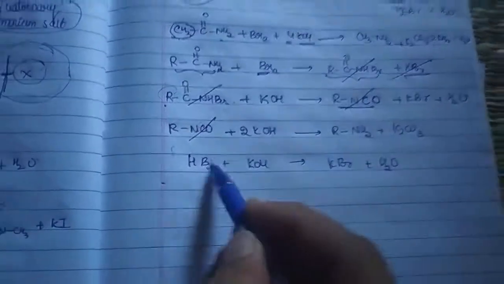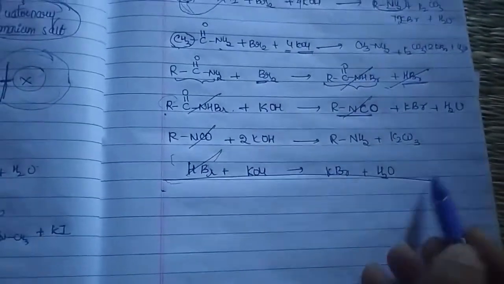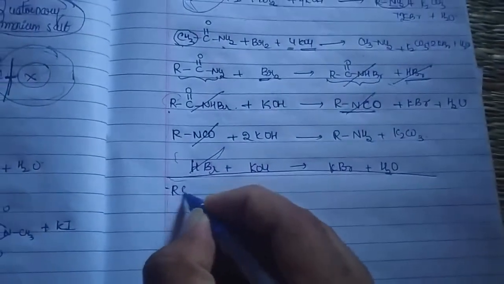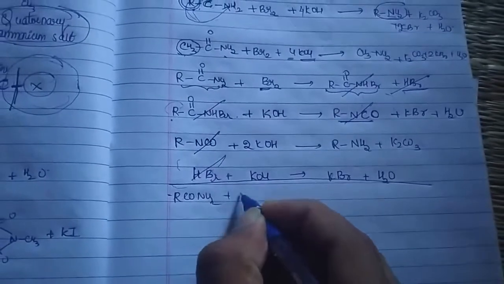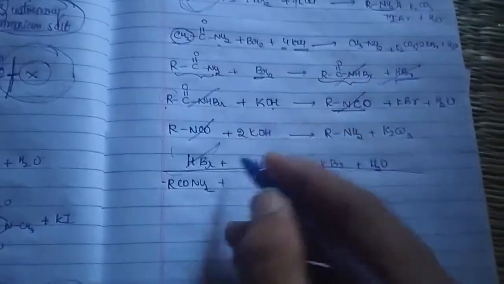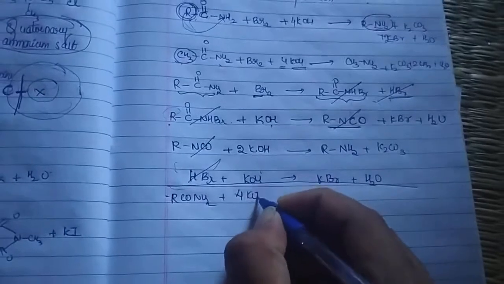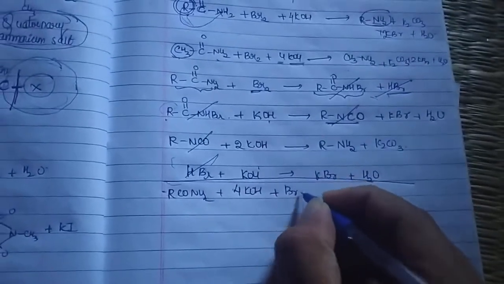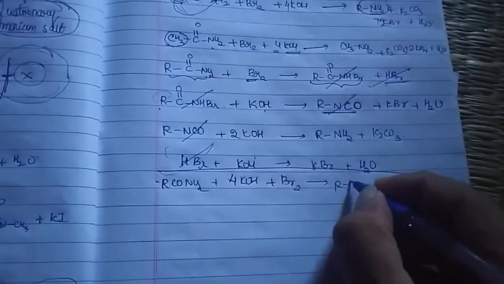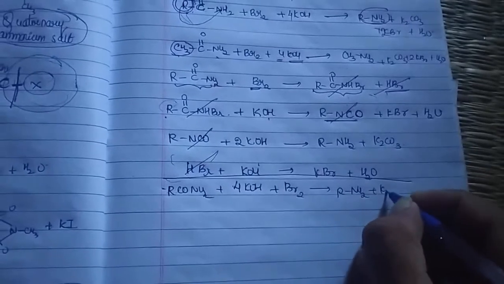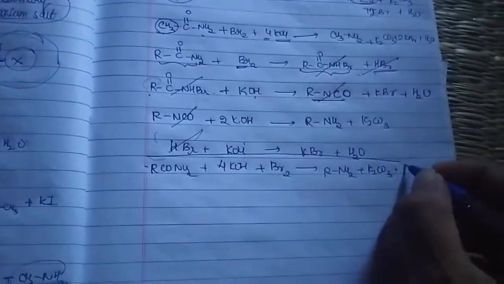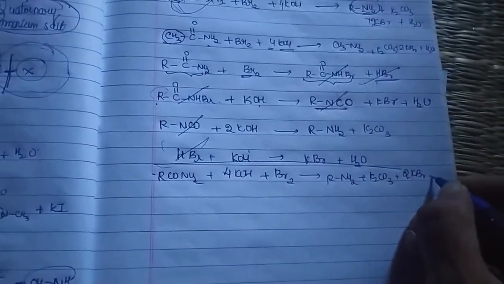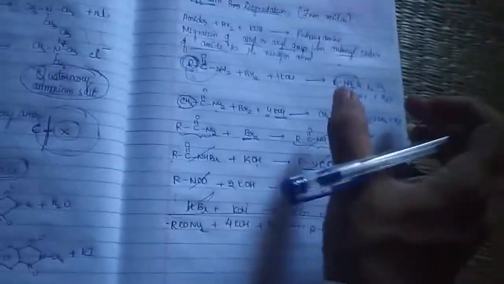Even the HBr, here also one HBr. So the final reaction is RCONH2 plus 4 moles of KOH, can you see, plus Br2 gives RNH2 plus K2CO3 plus 2 KBr plus 2 water. So that is the reason we have got these products.